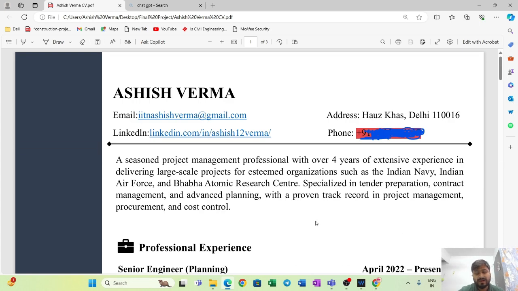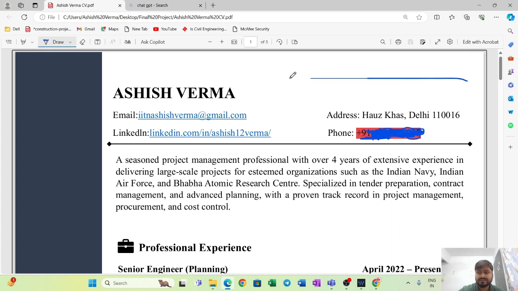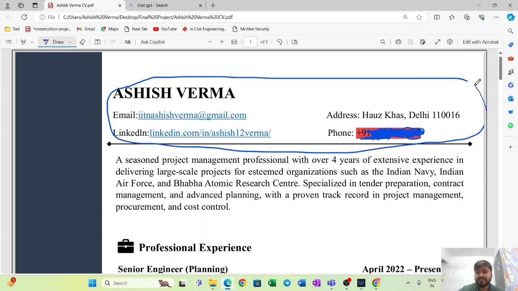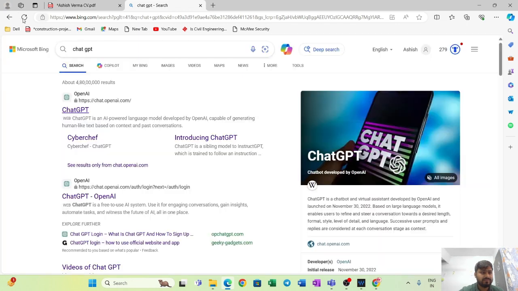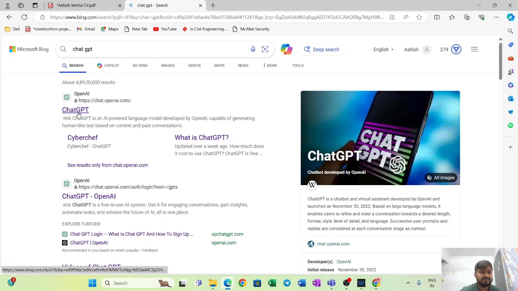All right, now how are you going to write? See, this much information you can write: your name, your email address, your LinkedIn profile, that you can write. So how are you going to write this part, this objective part? Let me show you the quick process. All right, I think my network is slow. Let me refresh it. Yeah, it is getting refreshed.